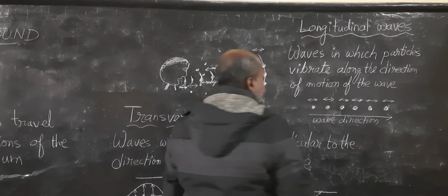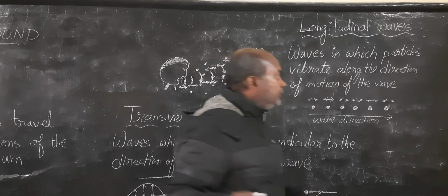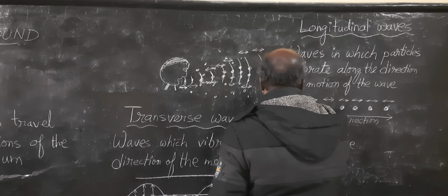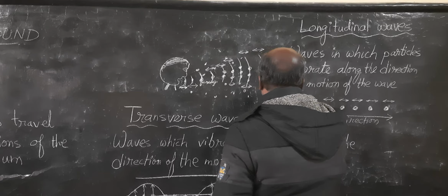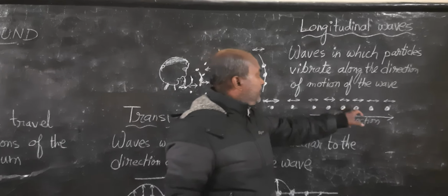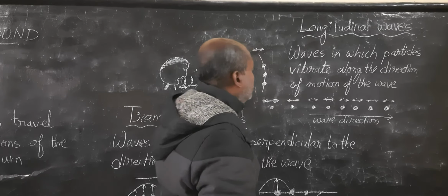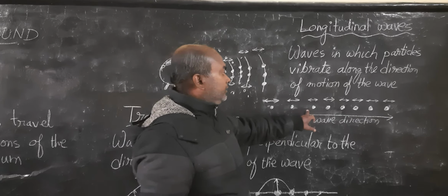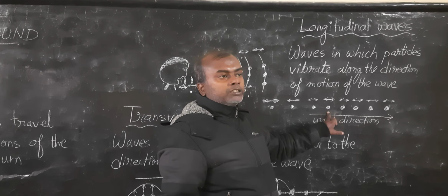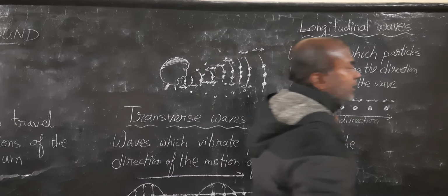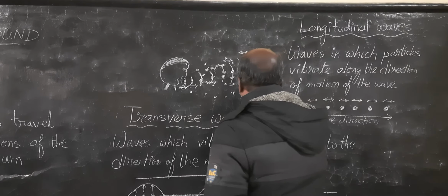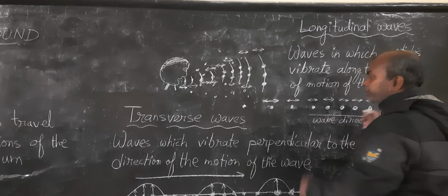So in some places the vibrations will be very close to each other, and in some places the molecules will be far apart from each other. The place where the molecules are closer together, we say that region is the compression region. Where the molecules are close to each other, the region is called the region of compression.